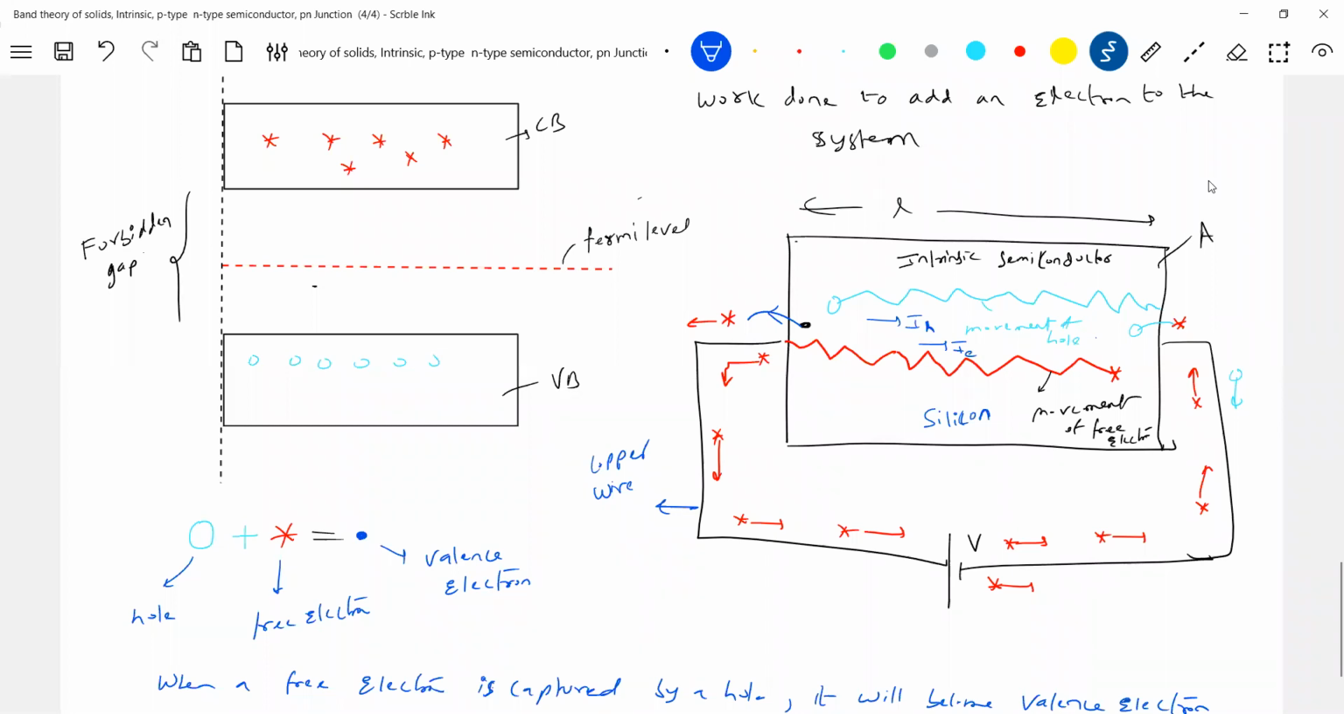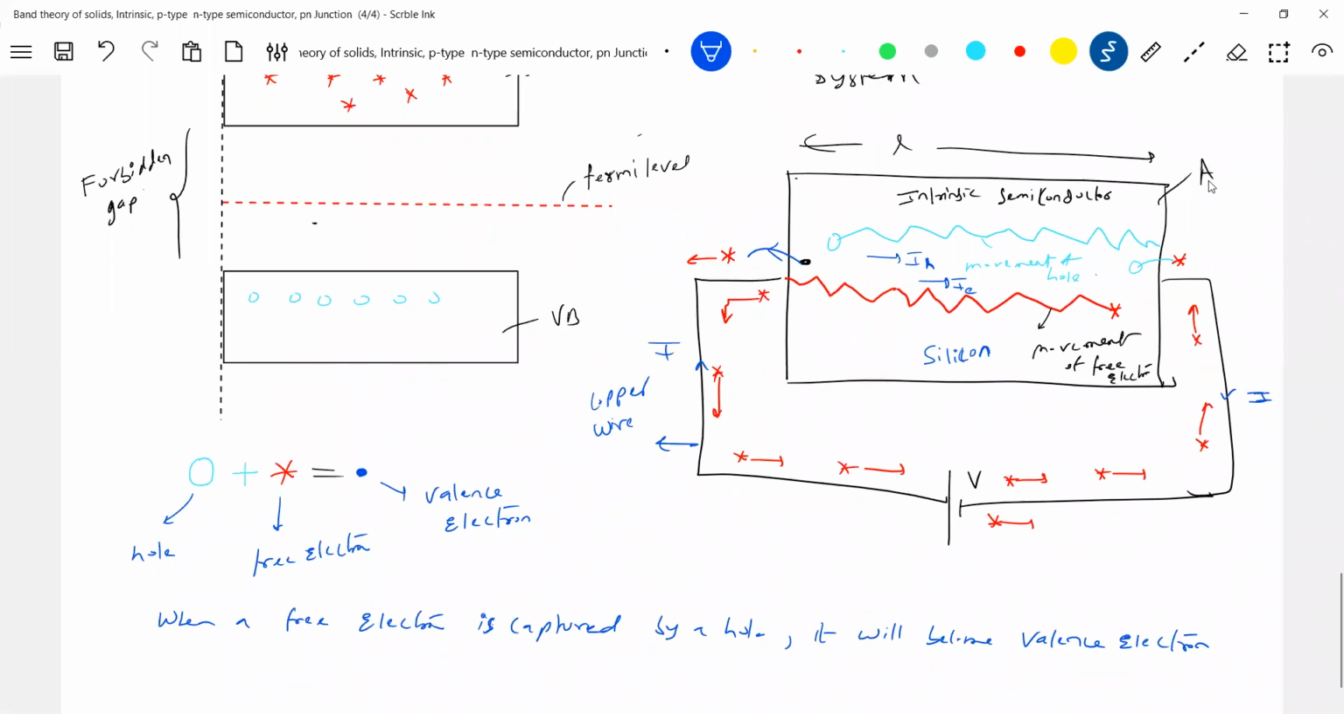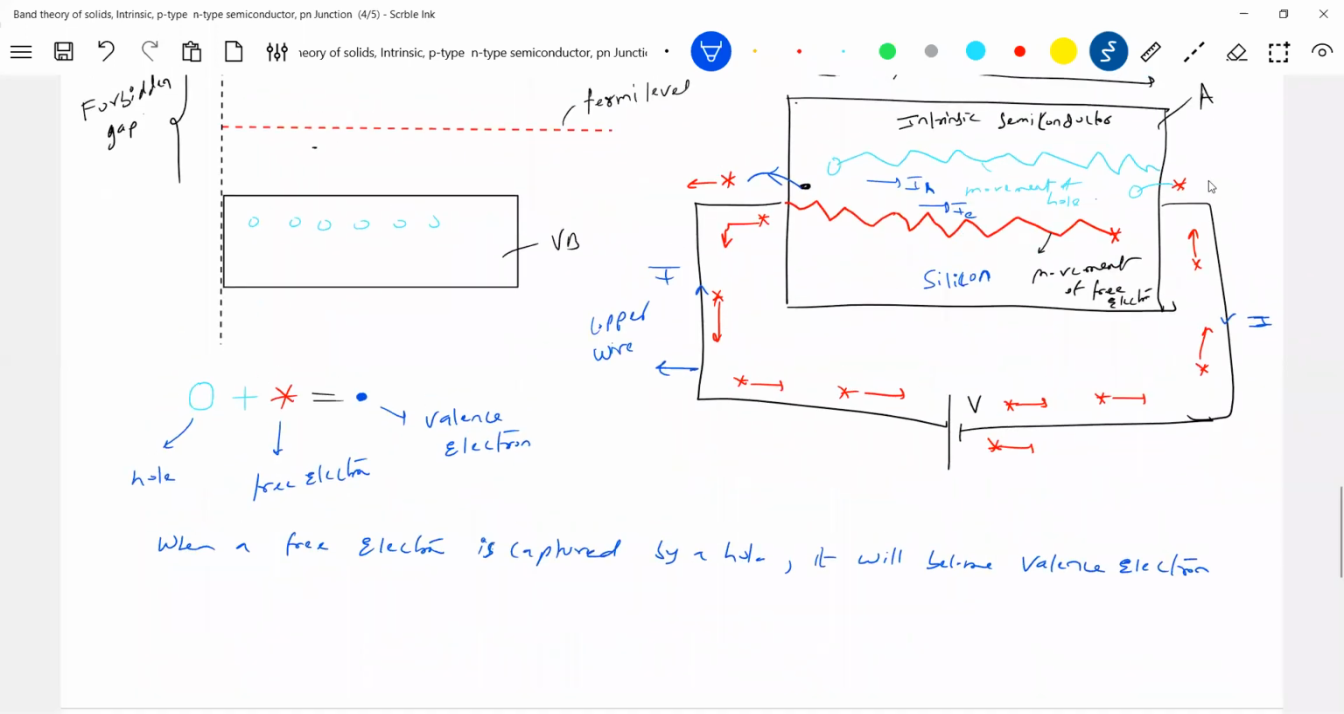According to our convention, what is the conventional current? Opposite to the direction of flow of electron. All is a positive charge moving towards right. Okay, fine. Electron moving towards left. Conventional current will be towards right. So what is the total current through the semiconductor? It is I. So what is that? I is equal to IH plus IE. So I agree with this. So let's get into the calculation part.